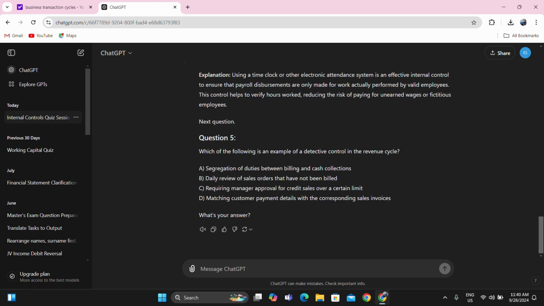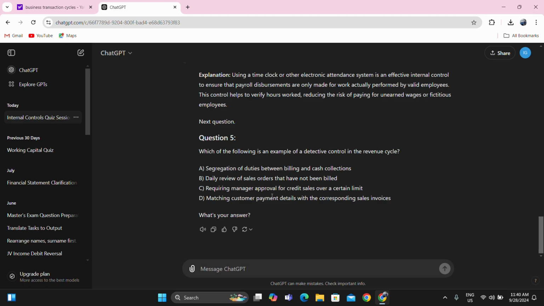Segregation of duties between billing and cash collections. Actually, segregation of duties is more of a prevention aspect of internal control activity. So, the question is detective control. Daily review of sales orders that have not been billed. It could be the review of sales orders that have not been billed. Requiring manager approval for credit sales over a certain limit. This is a preventive measure also, in which the manager approves for credit sales and takes a look at the credit limits of the customers.